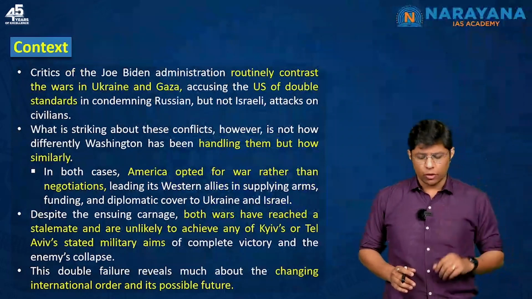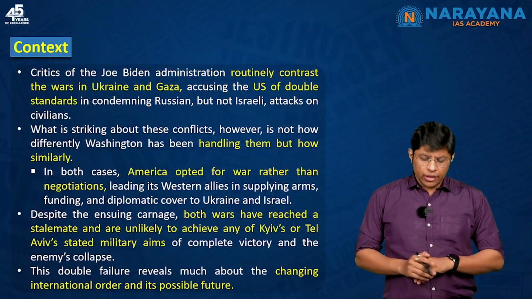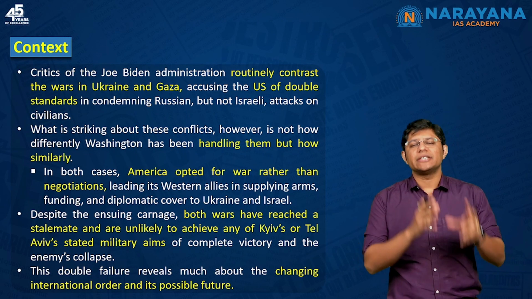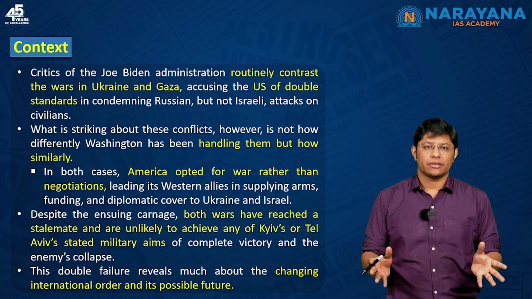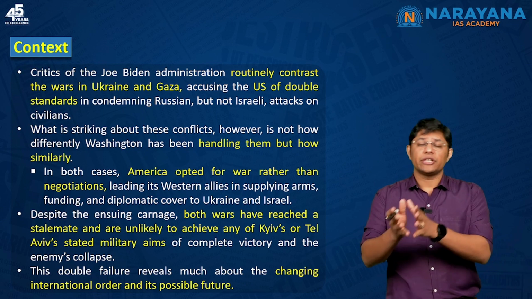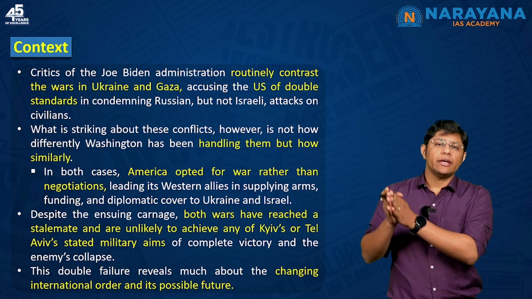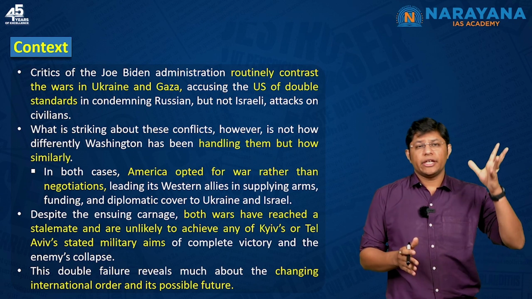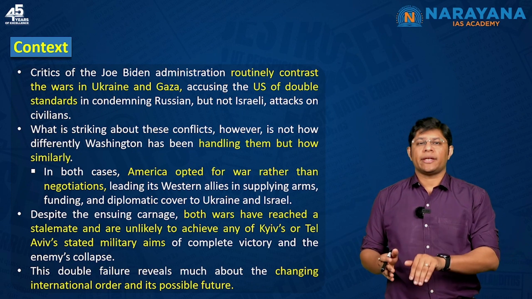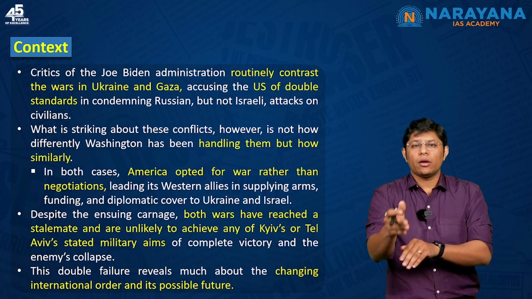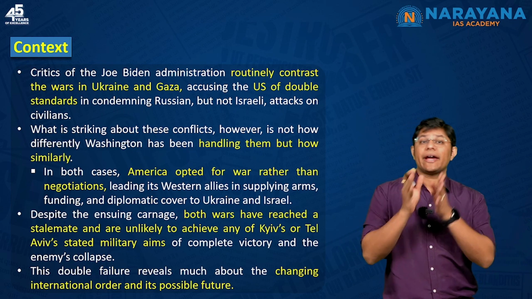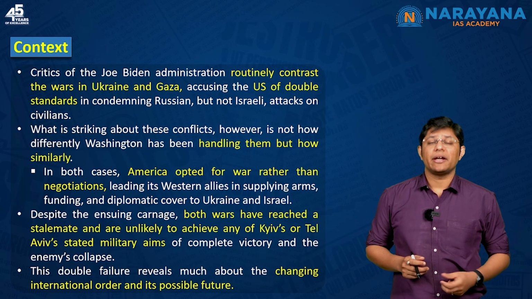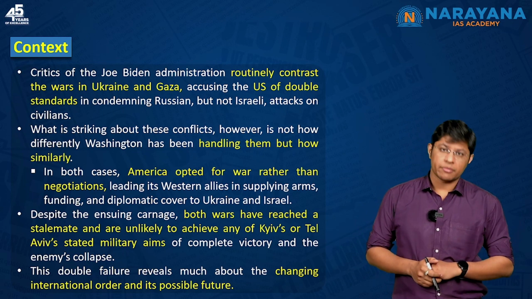So let's start with the context. Here, the critics of the Joe Biden administration are criticizing America for playing double standards. And what double standard? In relation to the Israel-Palestine war and the Russia-Ukraine war. In the Russia-Ukraine war, the US is siding with the victim, that is Ukraine. And in the Israel-Palestine war, the USA is siding with the aggressor, that is Israel. This is the double standard, and the critics are criticizing this policy of the Americans.